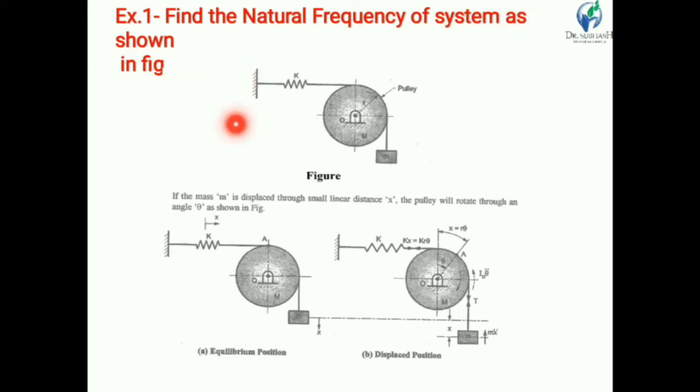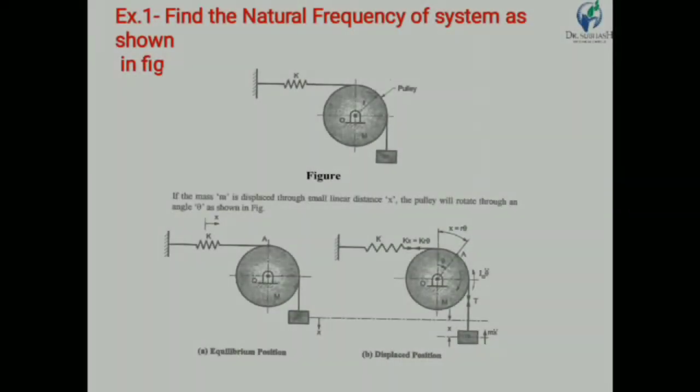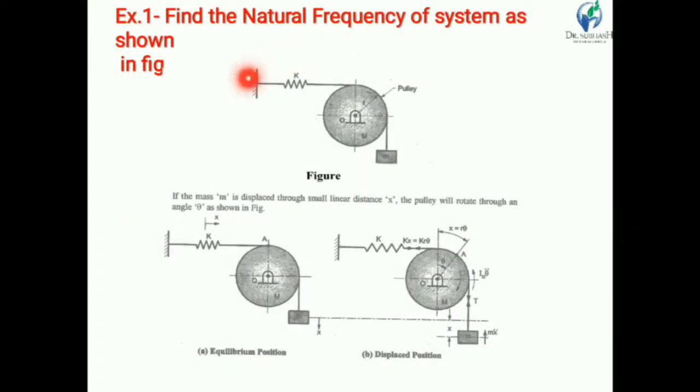So here our system is given. There is one pulley, and one mass is attached to a string, and this string is wound around the pulley. The pulley is connected with a spring having stiffness k. We want to determine the natural frequency of this system.